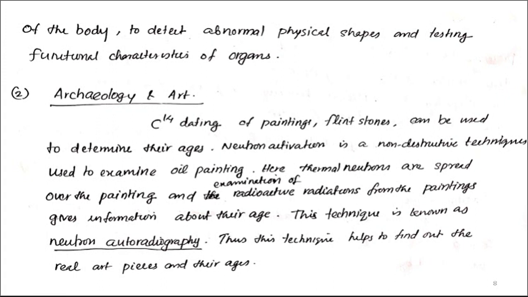This technique is known as neutron autoradiography. This helps to determine real art pieces and their ages.